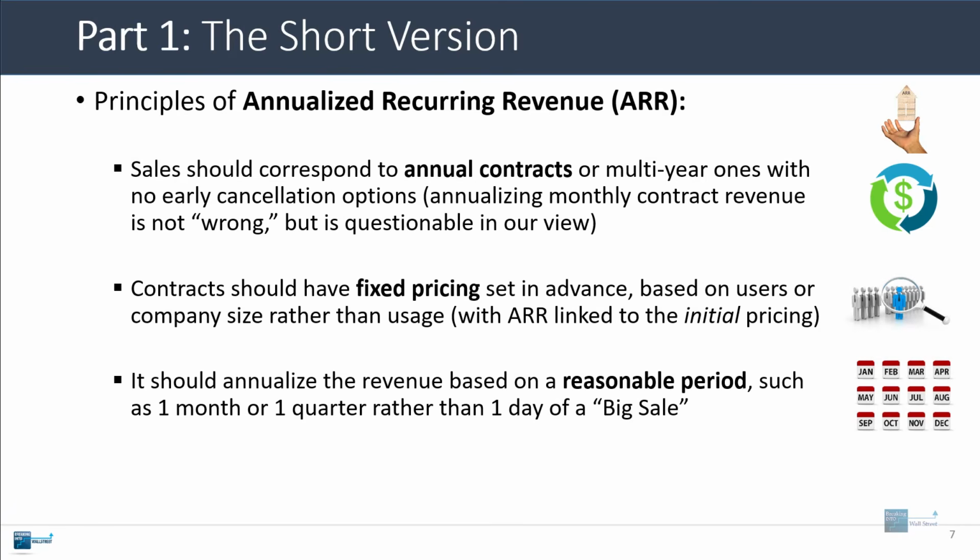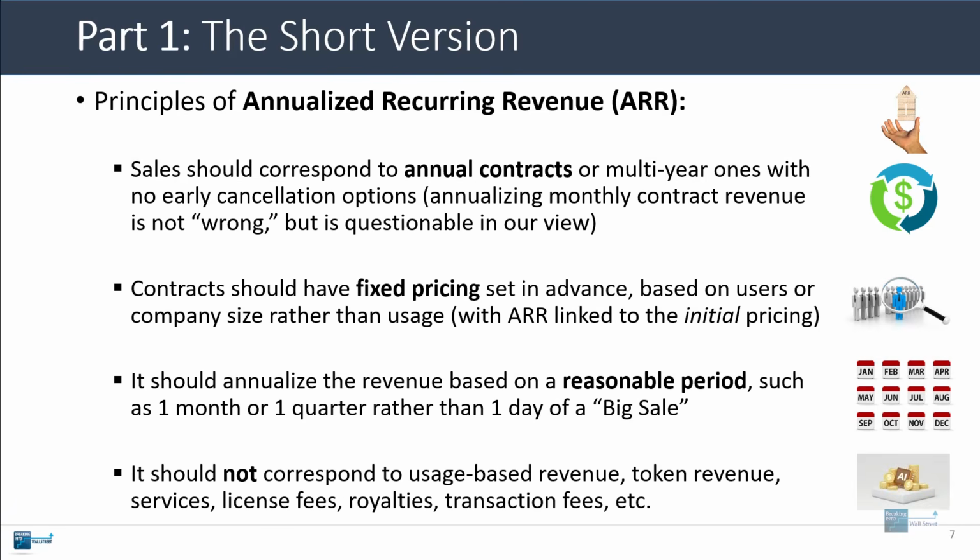You can't just take 1 day of revenue when you have a big sale or a product launch and then annualize that. You can't take 1 hour of revenue and annualize that. And I've seen crazy things like that happening in this space. And then finally, annualized recurring revenue cannot correspond to usage-based revenue. It can't correspond to token revenue from processing AI tokens or having other services doing it and then charging a markup on them. It can't be for services, it can't be for license fees, royalties, transaction fees, nothing like that.